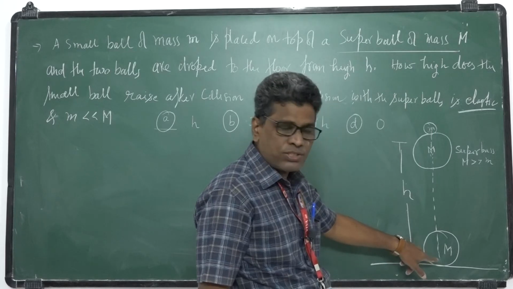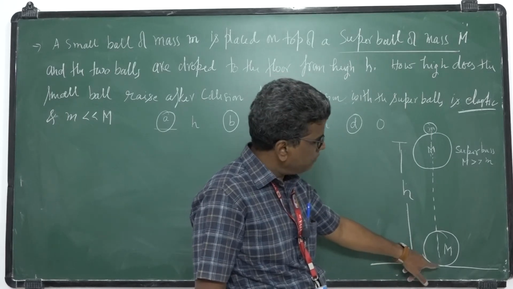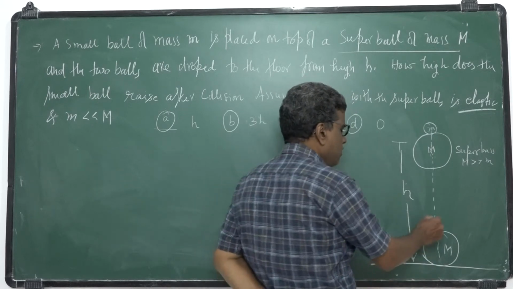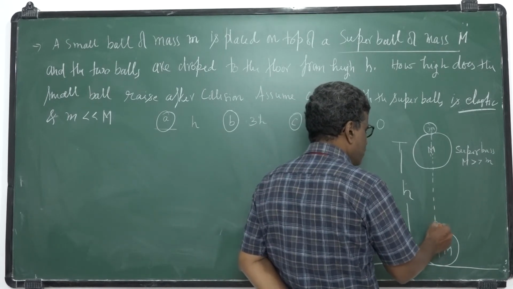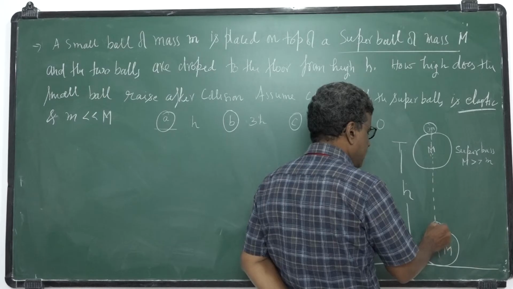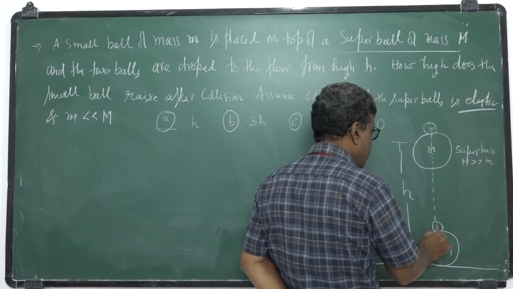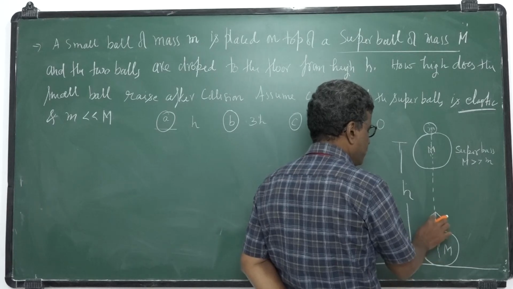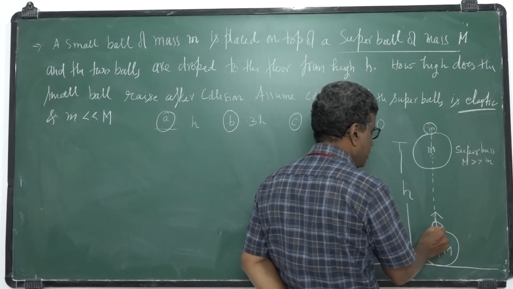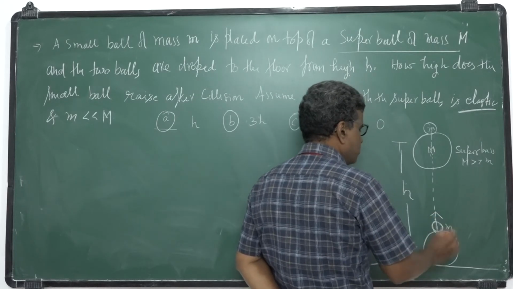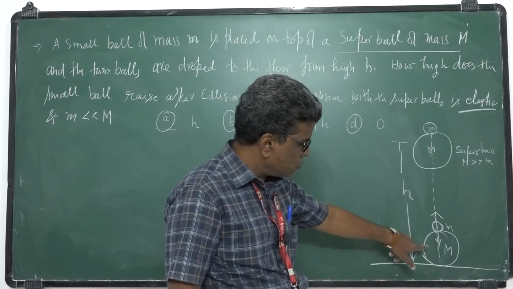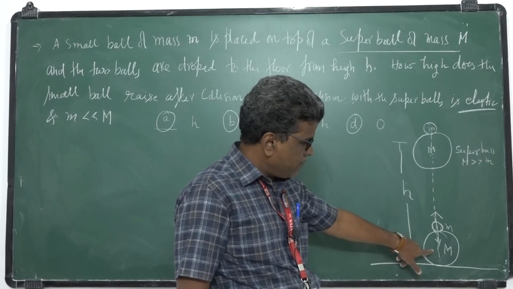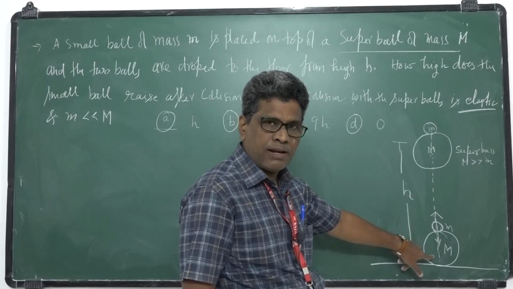But the first ball reaches the ground first. At the time the first ball hits the ground and bounces, the second ball will be here only. So the second ball is falling down and the first ball rises up.